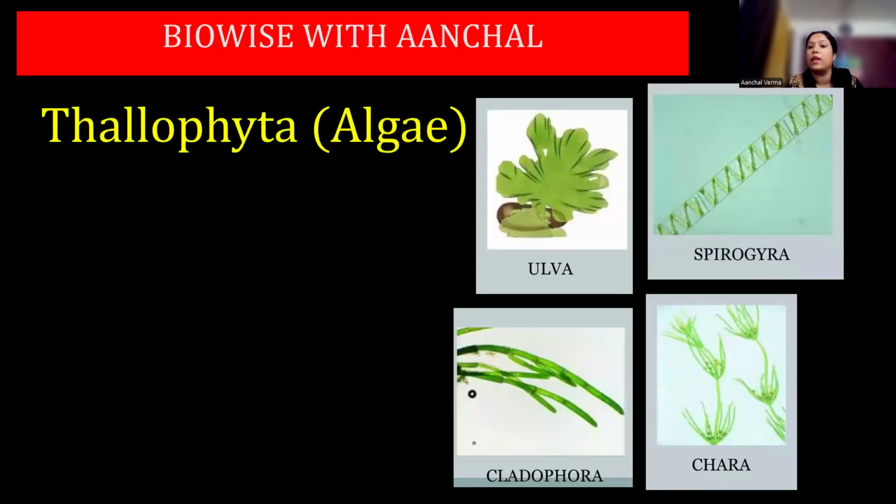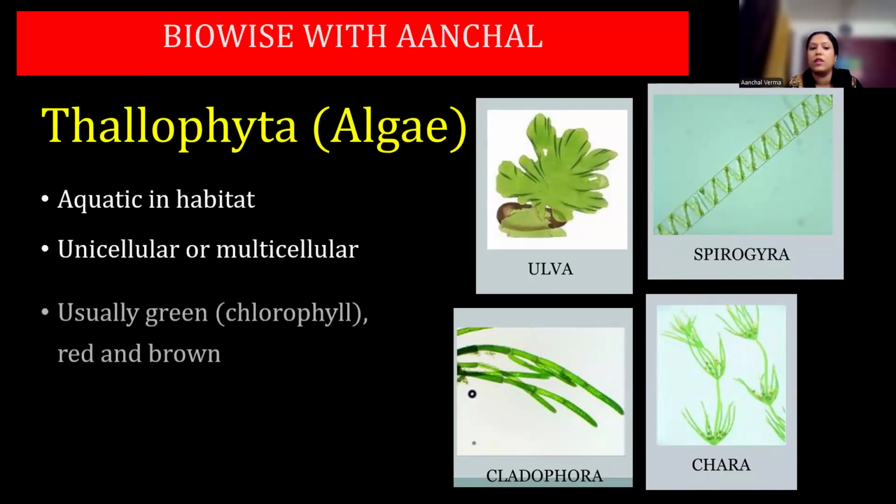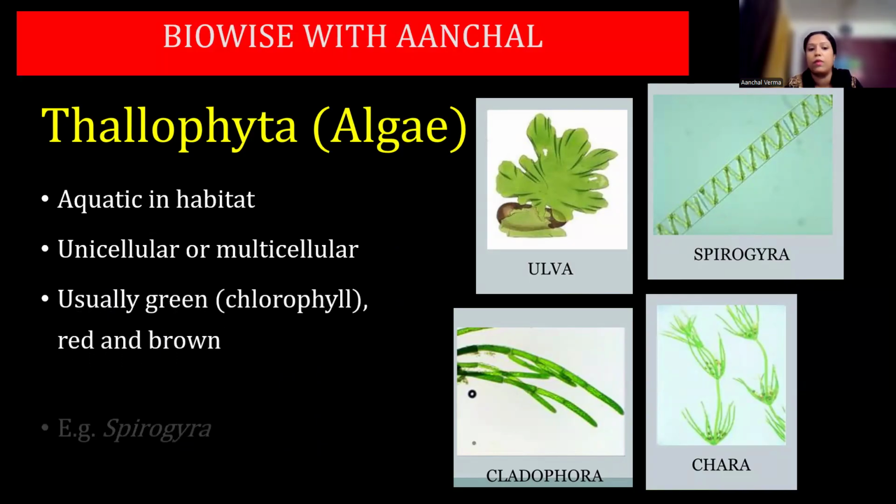The first one is Thallophyta. Aquatic in habitat, unicellular or multicellular, usually green, but it can be red or brown. Examples: Spirogyra, Ulva, Cladophora, Chara. All these are examples of algae.